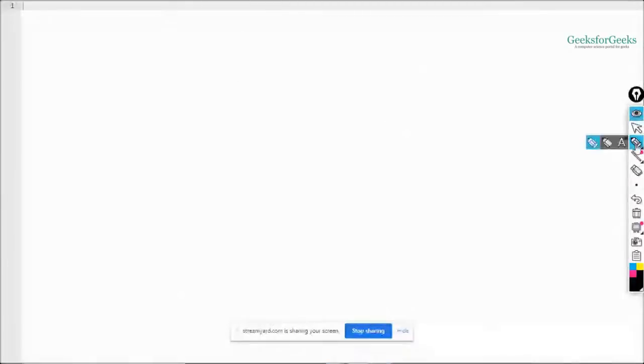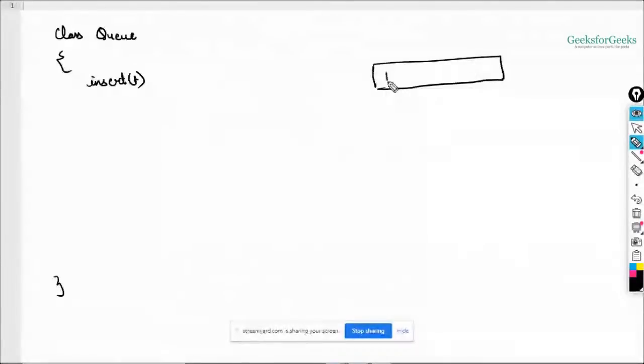So again, a class will be created. Let's name it class Q. And again, we'll be having the same operations. Insert: an element will be inserted, right? So I have inserted one. This is your Q, so one will be inserted here. Then you want to delete an element, so this one will be deleted now. Again, you want to insert two, so two will be inserted here.